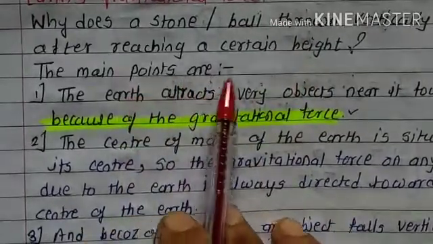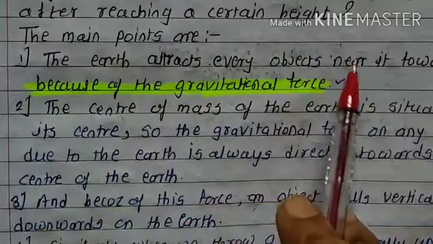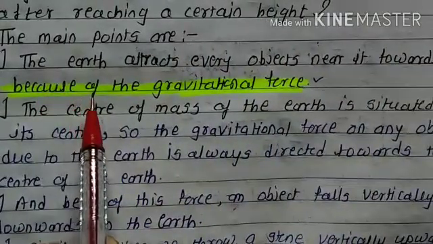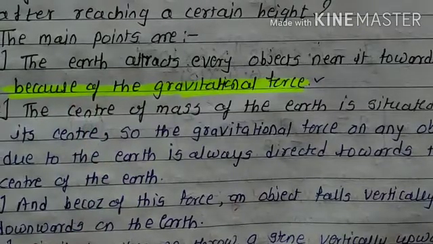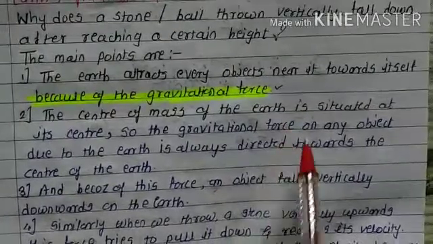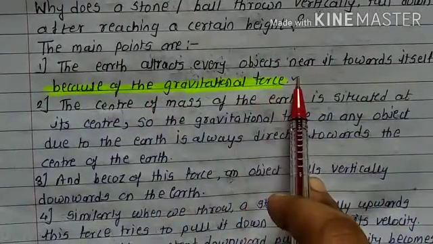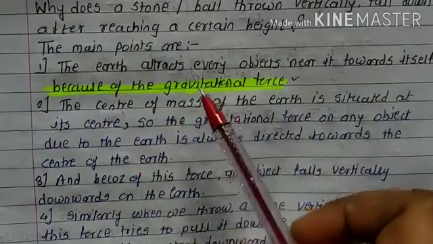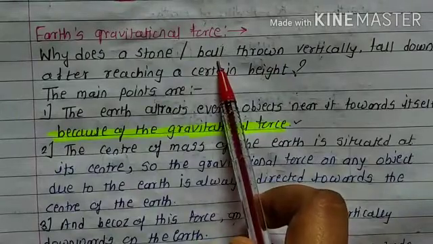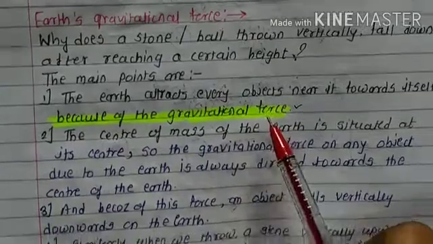The main point is that the earth attracts every object near it towards itself because of gravitational force. That is the first reason. So whenever we throw a stone or ball upward, it comes down due to the gravitational force of the earth.